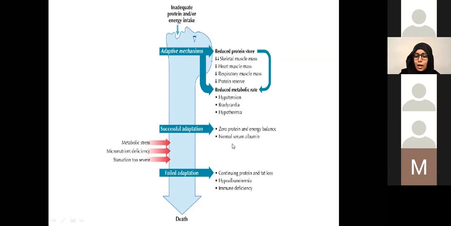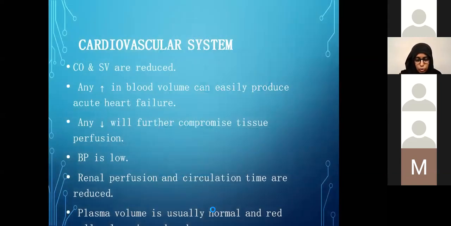This adaptive system fails, and then they go into a loss of protein and fat, with development of hypoalbuminemia, immune deficiencies, and so on, which can ultimately lead to death if not addressed in time. So we will just go system by system to look at the pathophysiological changes that we see. I will be quick because I want you to focus more on the management.